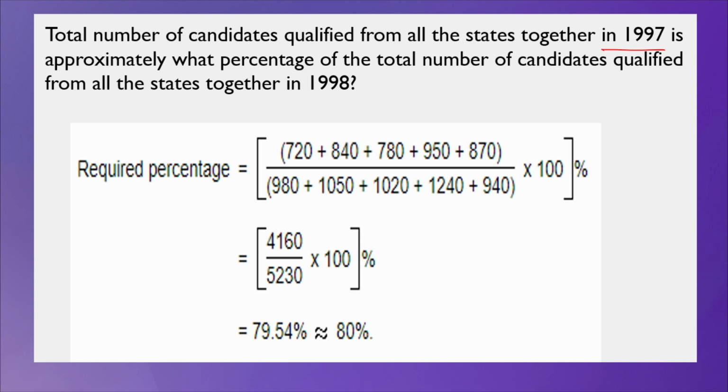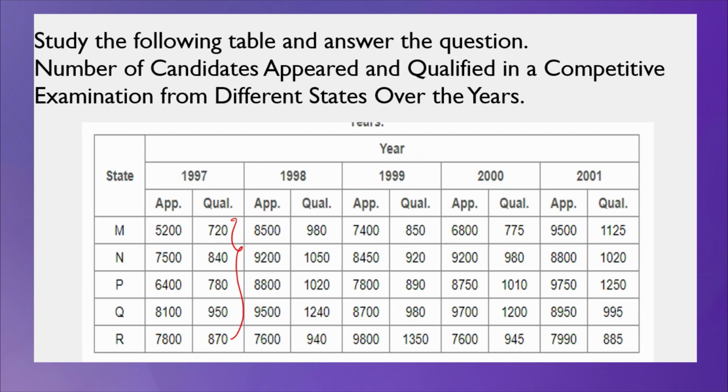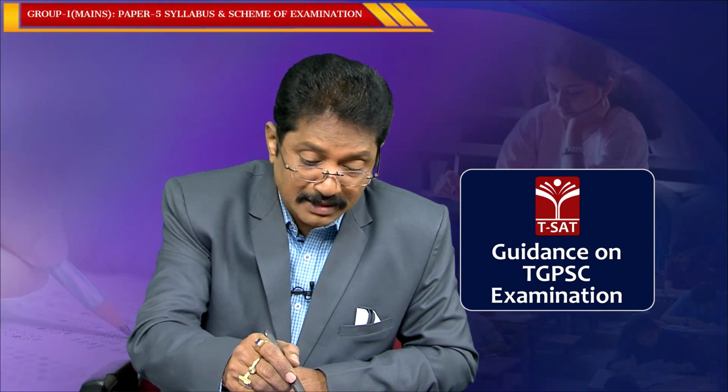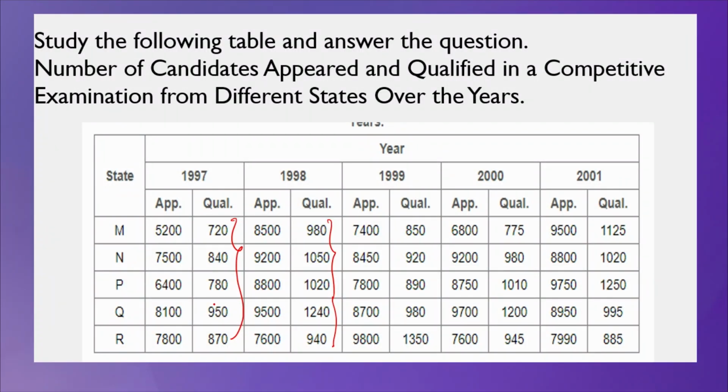Approximately what percentage of the total number of candidates qualified from all the states together in 1998. So, you have to calculate who qualified for the examination in 1998: 980, 1050, 1020, 1240 and 940. You have to add all this and find the percentage. What do you have to do? Take the sum for 1997 and divide it by the sum of those qualified in 1998.